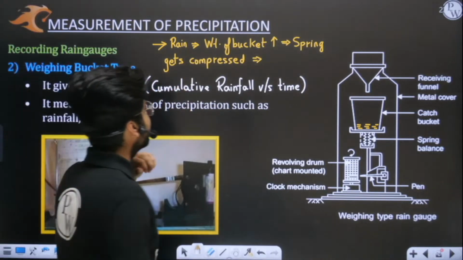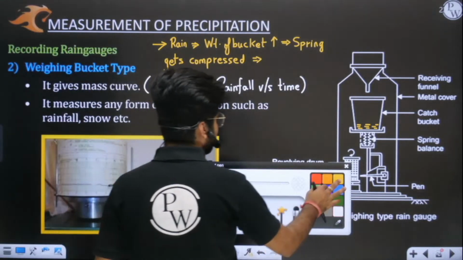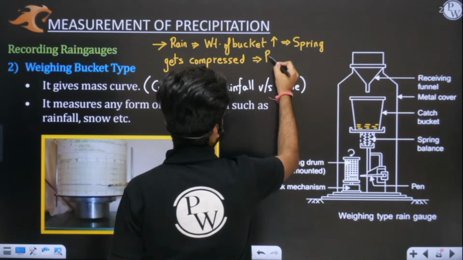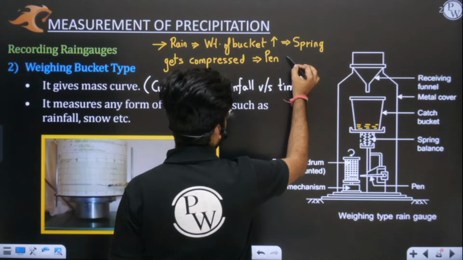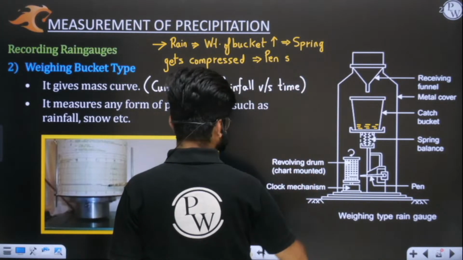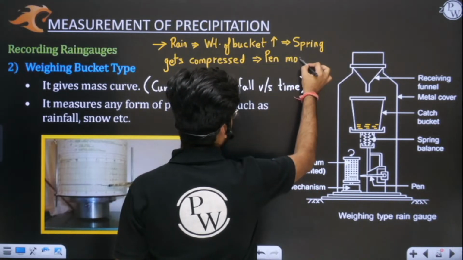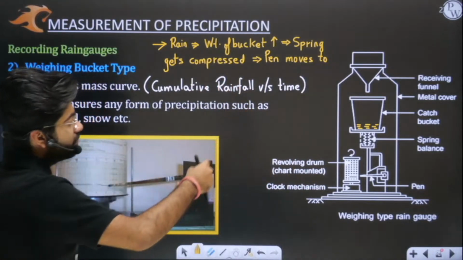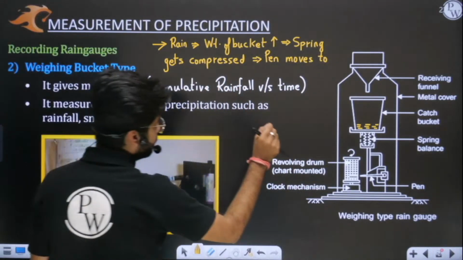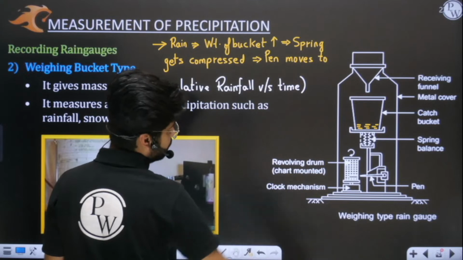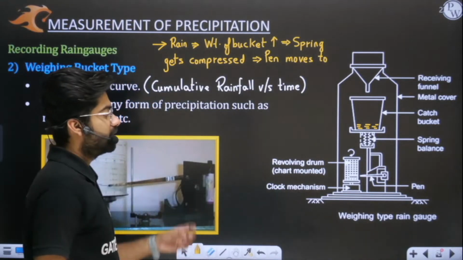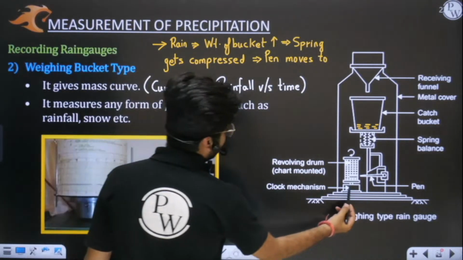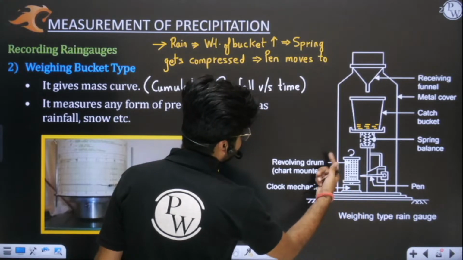So when the weight of the bucket increases, the spring gets compressed and the pen attached to it starts moving. Actually this pen is attached to this revolving drum. This revolving drum has a clockwork mechanism here, because of which it is revolving.